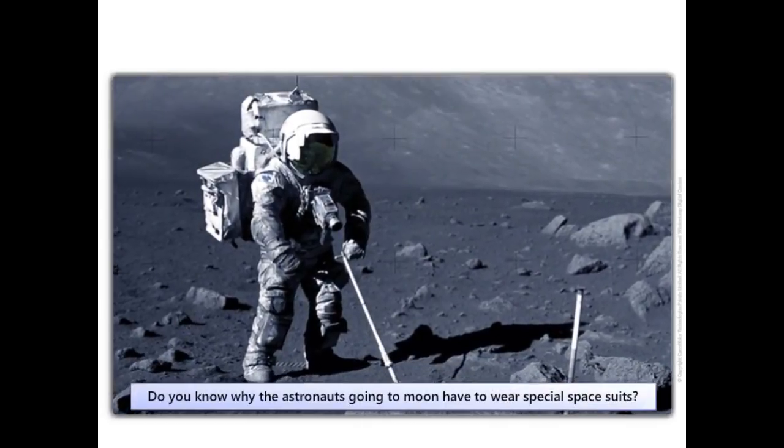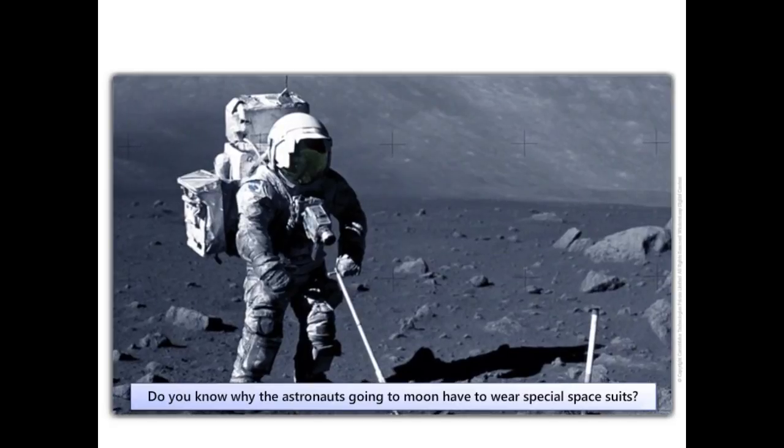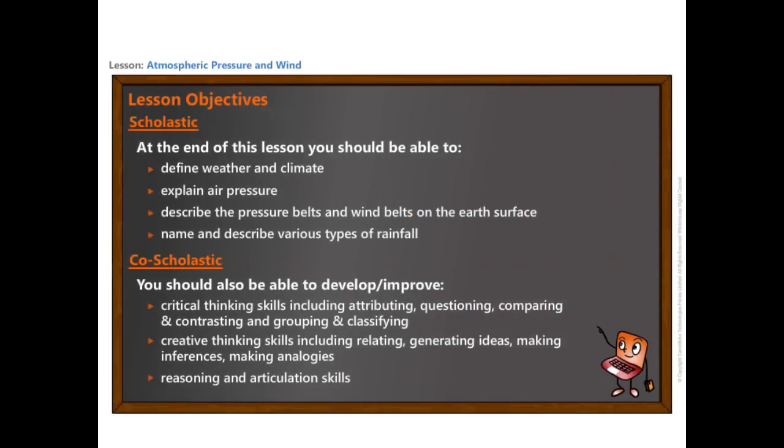Do you know why the astronauts going to moon have to wear a special suit? At the end of this lesson, you should be able to define weather and climate, explain air pressure, describe the pressure belts and wind belts on the Earth's surface, name and describe various types of rainfall.